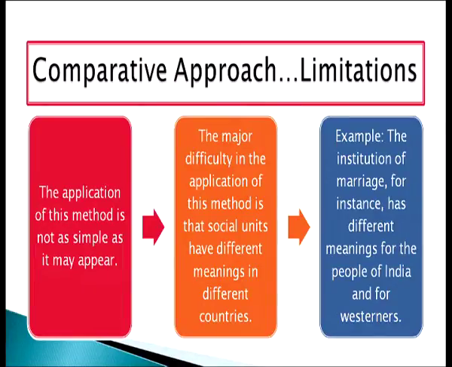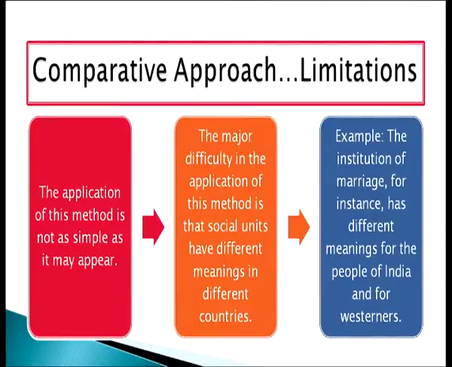The major difficulty in the application of this method is that social units have different meanings in different countries. That is, cultural similarities vary in various parts of a country as well as across countries. For example, the institution of marriage has different meanings for people of India and for people of the West. So, it is very difficult if we take the same variable and try to compare one country with another, there is a big problem because of the cultural dissimilarities.